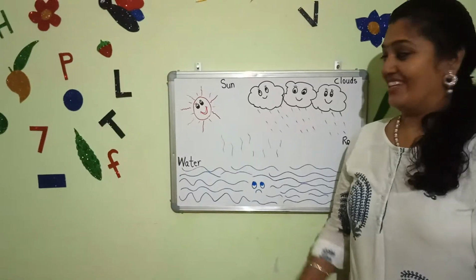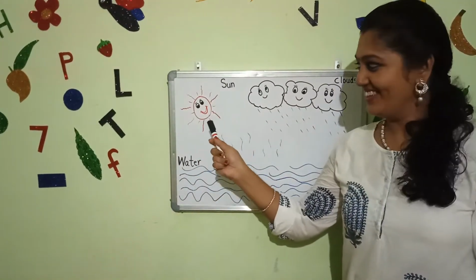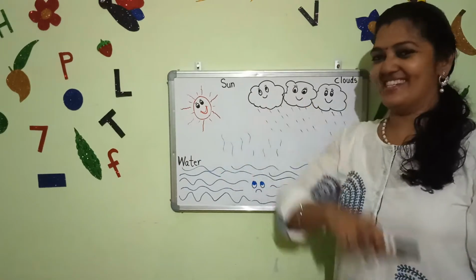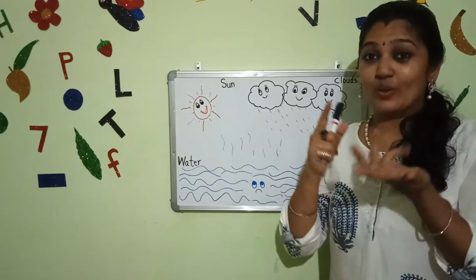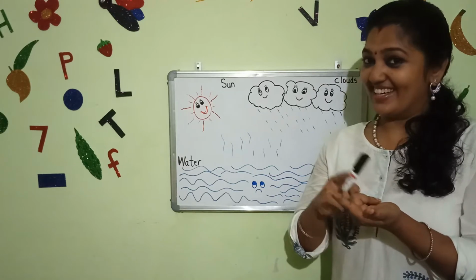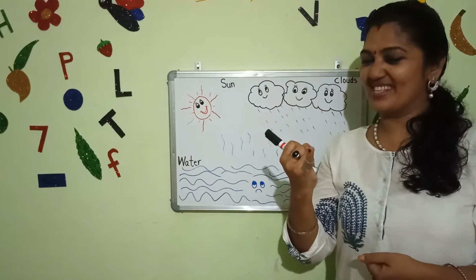Today I am going to tell you a story. The story of rain. Come, look at this picture. Who's this? The sun. Sun gives us heat and light. Have you seen water bodies on earth? Which are they? Oceans, seas, lakes, rivers, ponds, streams.